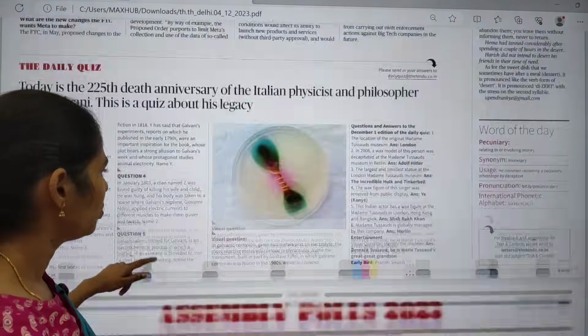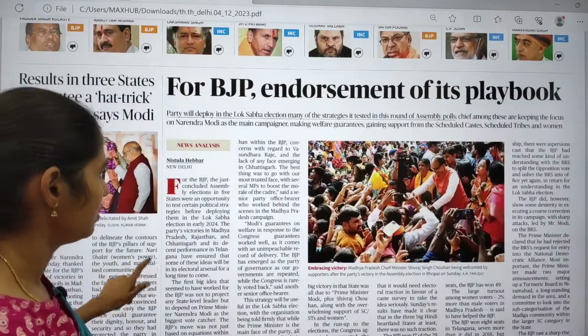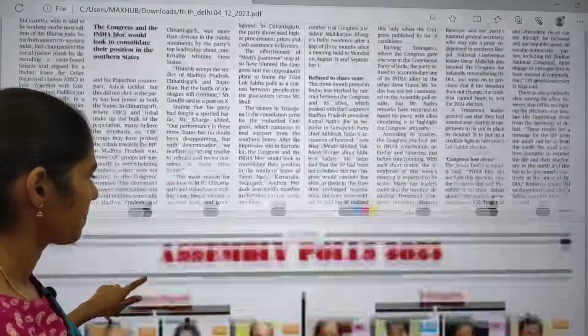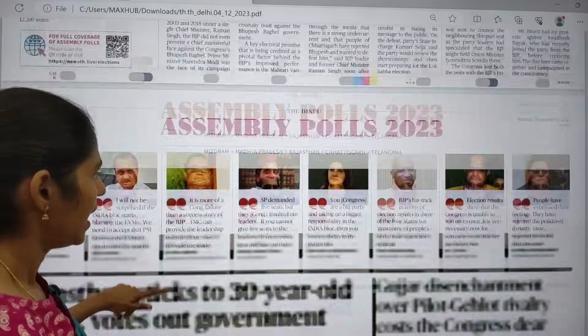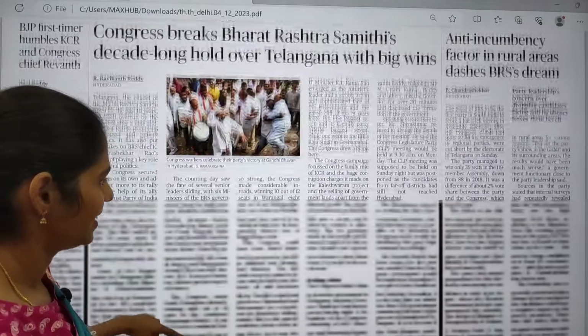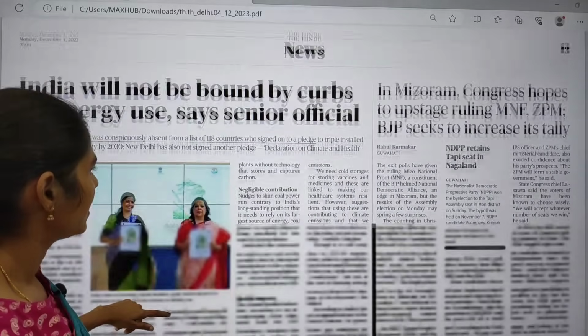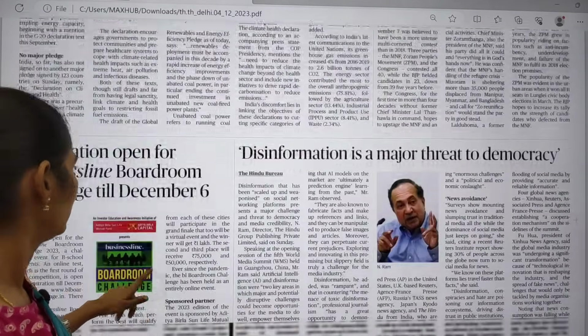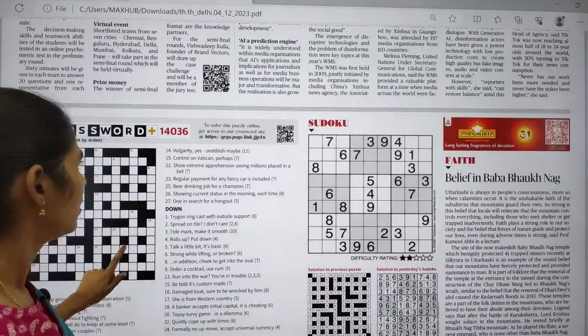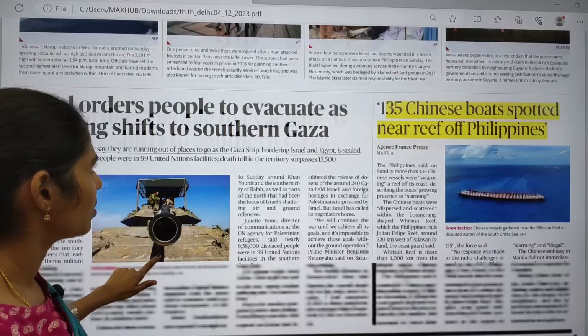And if you move on to the news page, again assembly polls. In this page there is nothing much important actually. And even the world page.